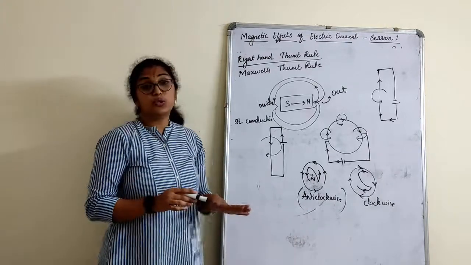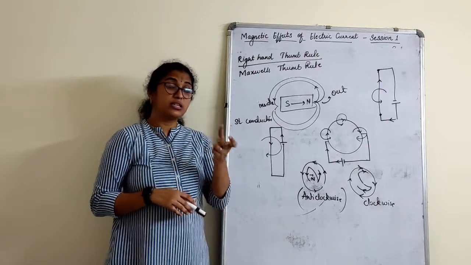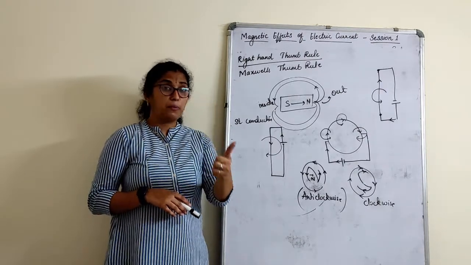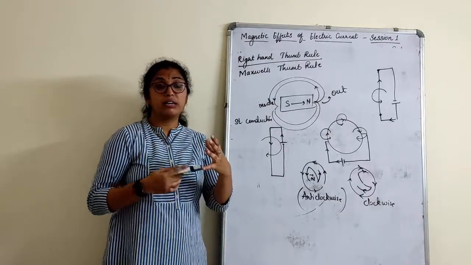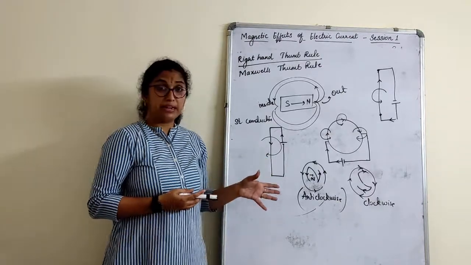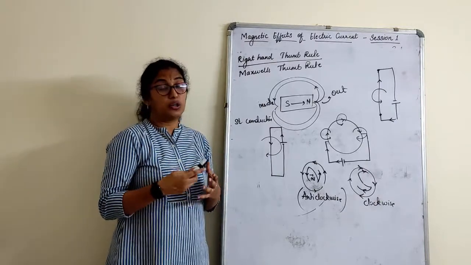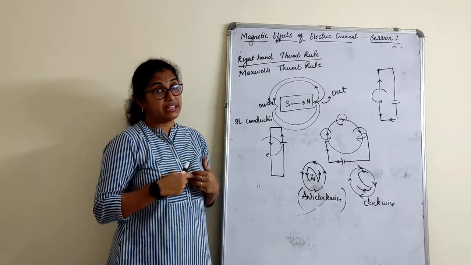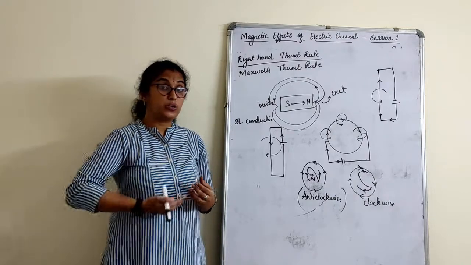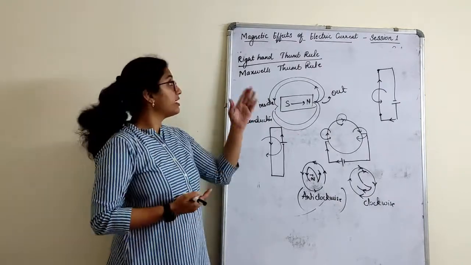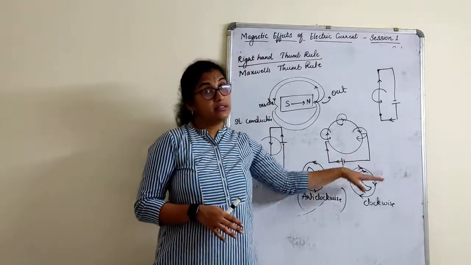So, basically in today's class we understood the whole gist of the chapter. Introduction, what is a magnet, that is a bar magnet, properties of magnet, magnetic field lines, what are electromagnets and permanent magnets, some properties about magnetic field lines that they do not intersect, from where they start, from where they end, right? Then what is the direction of current with respect to the magnetic field? We understood that by the right hand thumb rule in a straight conductor as well as in a circular conductor.